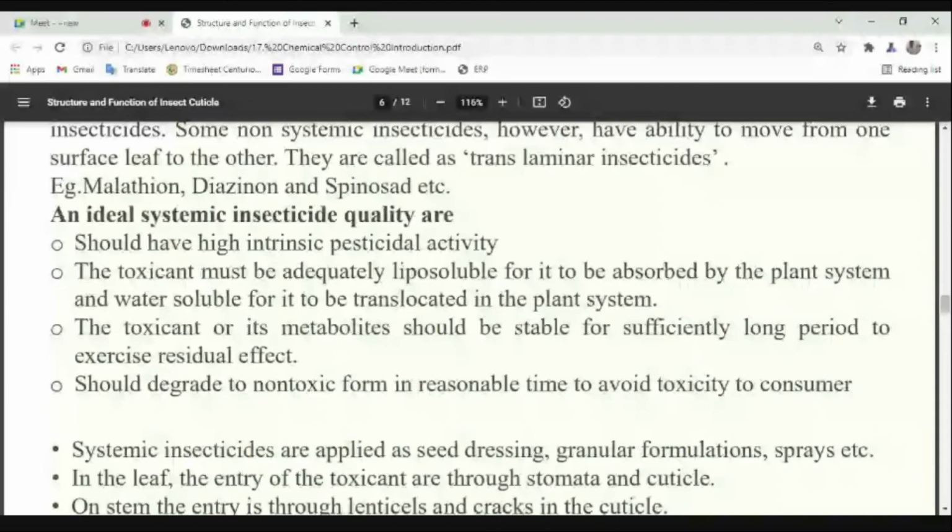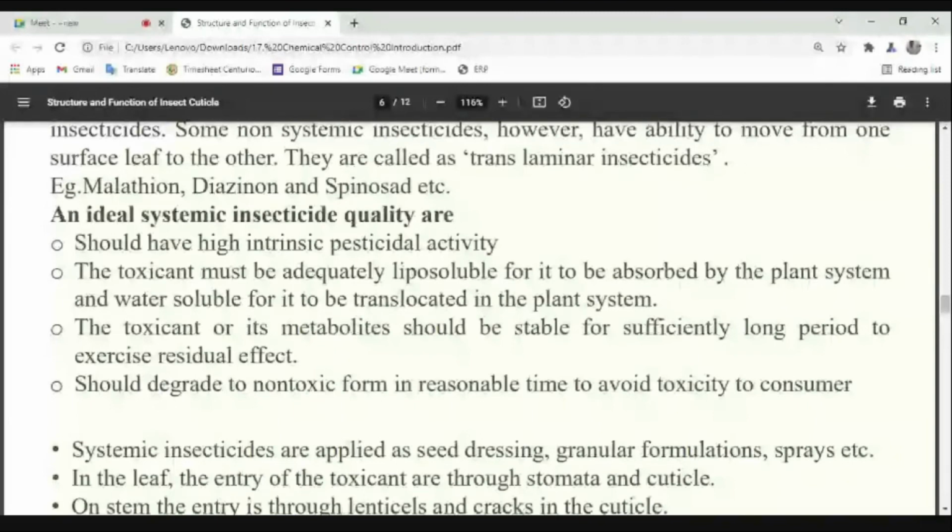Not very less, not very high. That means the residual toxicity should last from the day you apply the insecticide up to 5 to 10 days before harvesting. During those days, the insecticide should be in the toxic form. They should have the residual toxicity in that time period, not very less than that, not very later than that. Understood or not?